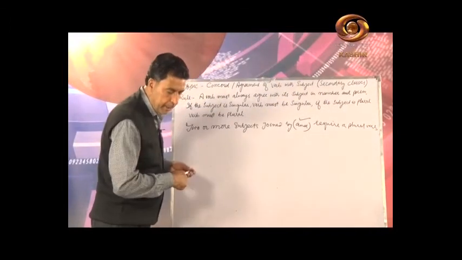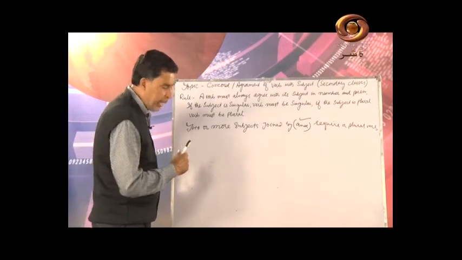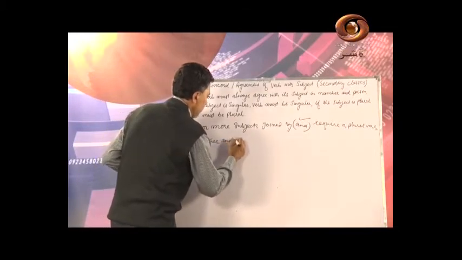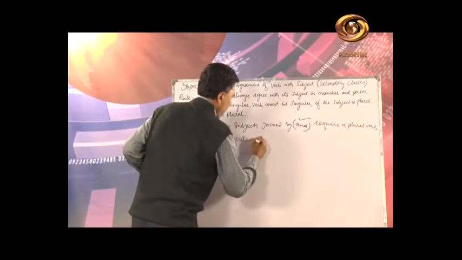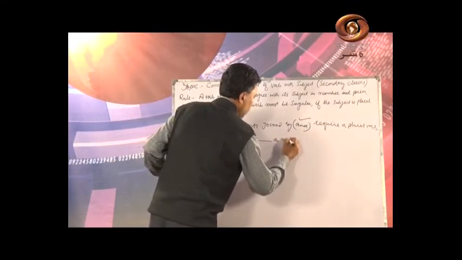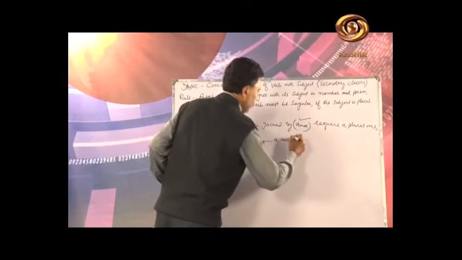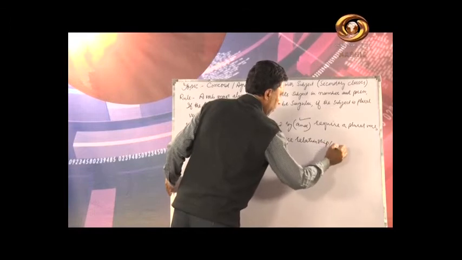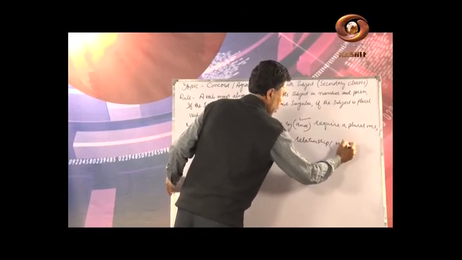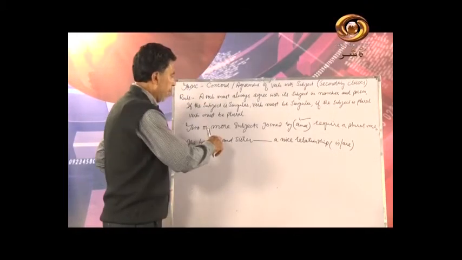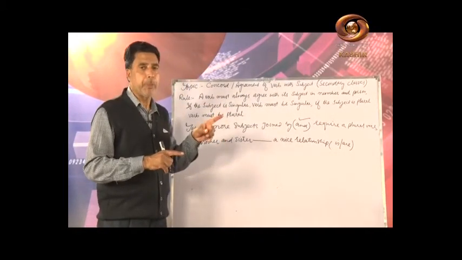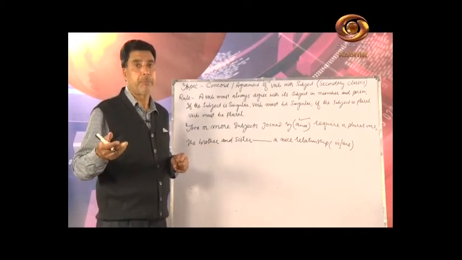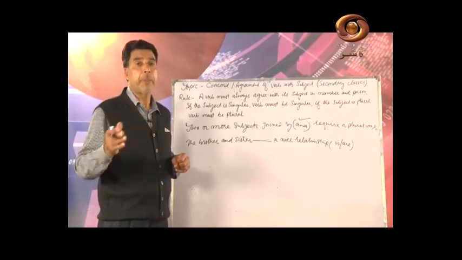For example, I will write here a sentence for you: the brother and sister dash a nice relationship. Tell me here whether I write is or are. And in grammar you find some sentences, a husband and a wife, or a husband and wife dash nice couple.